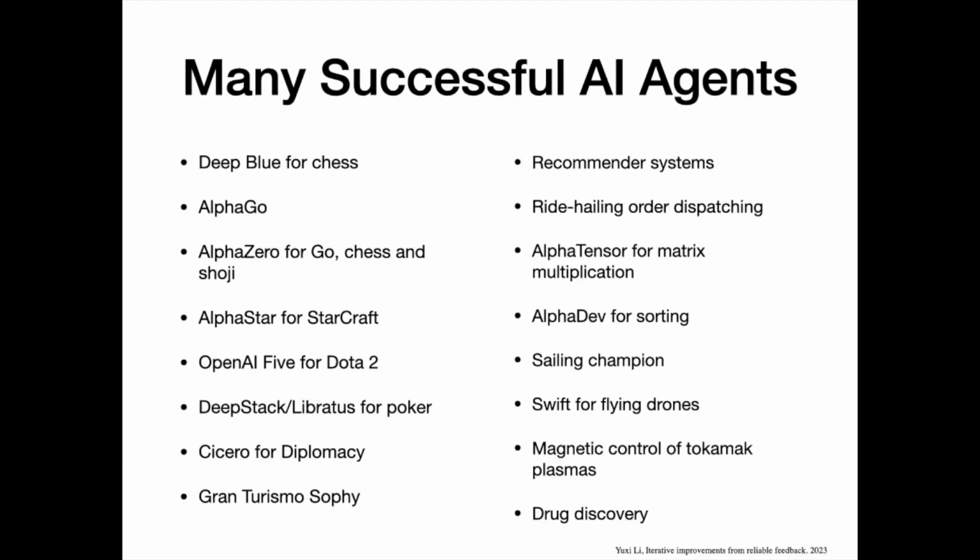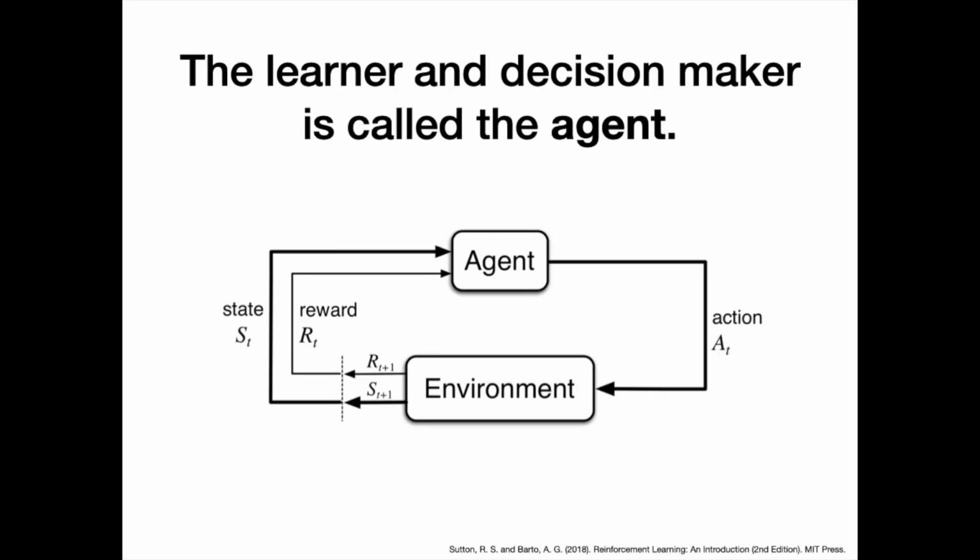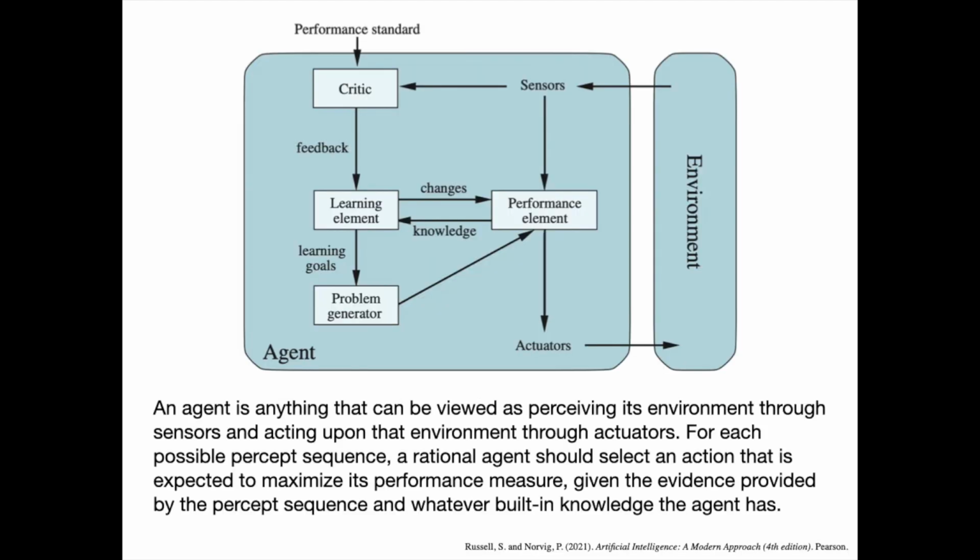AI as an agent. There are already many successful AI agents, from games like AlphaGo and Cicero for diplomacy to applications in recommender systems, robotics and drug discovery. What's an agent? In the reinforcement learning textbook, the learner and decision maker is called the agent. In the AI textbook, an agent is anything that can be viewed as perceiving its environment through sensors and acting upon that environment through actuators.